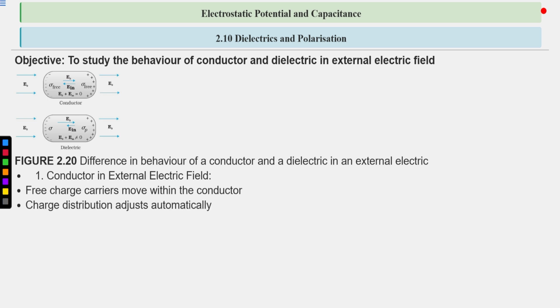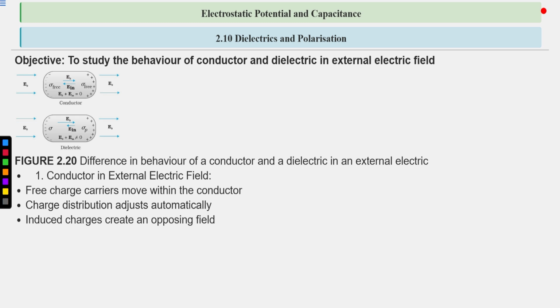On application of an external electric field, the charges adjust or distribute themselves automatically in such a way that they produce an additional electric field that is equal and opposite to the external field. So they will adjust accordingly.